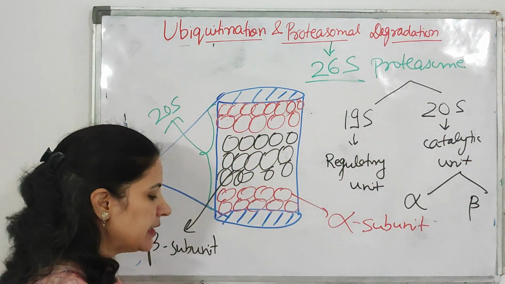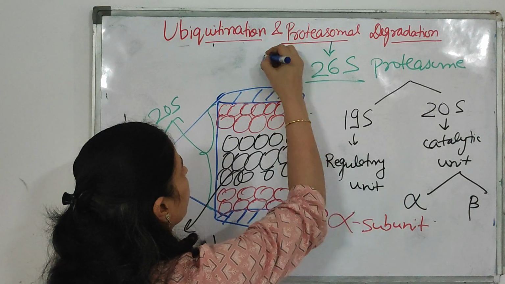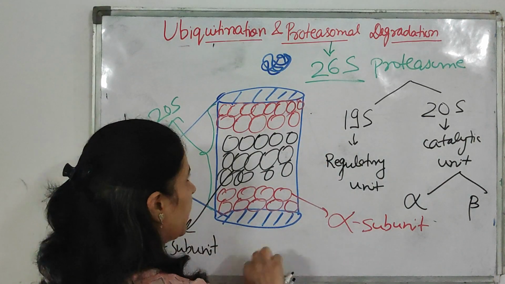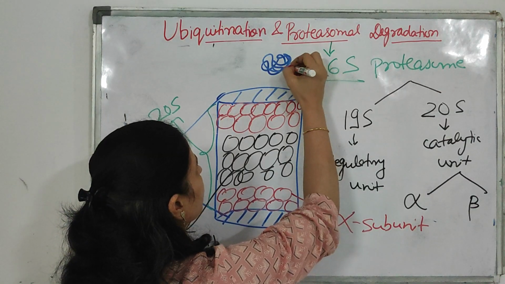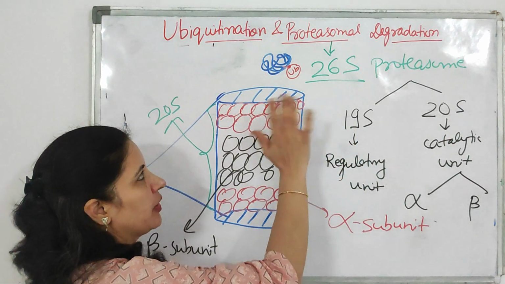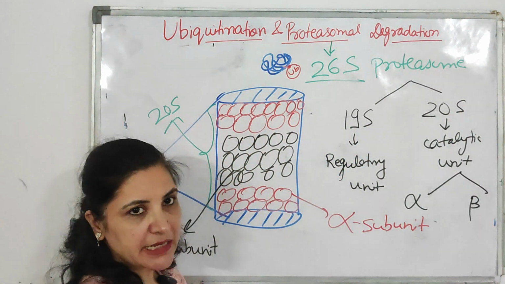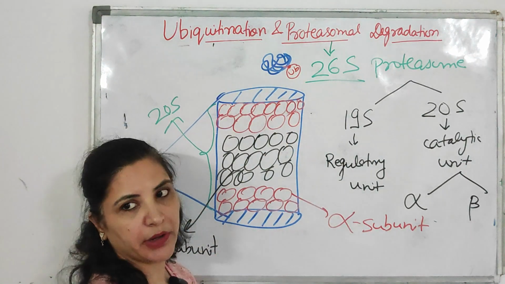Clear? Now suppose this is the targeted protein, and this is ubiquitin. Then what is the function of the 19S subunit? The function of the 19S subunit is to recognize this ubiquitin coated protein.